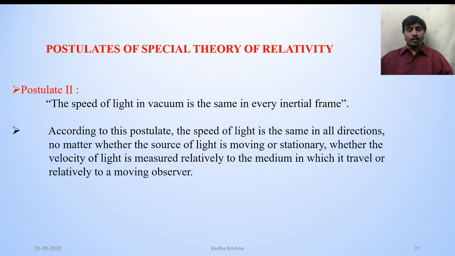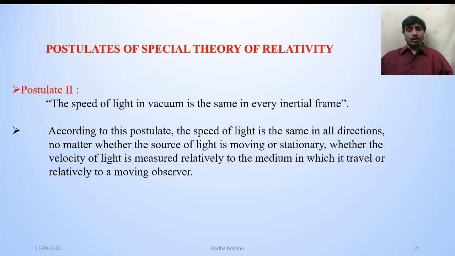According to this postulate, the speed of light is the same in all directions, no matter whether the source of light is moving or stationary, whether the velocity of light is measured relatively to the medium in which it travels or relatively to the moving observer.